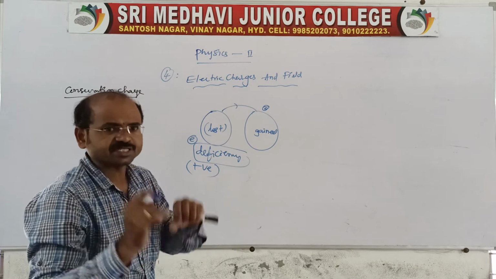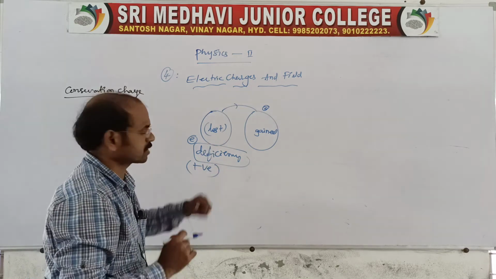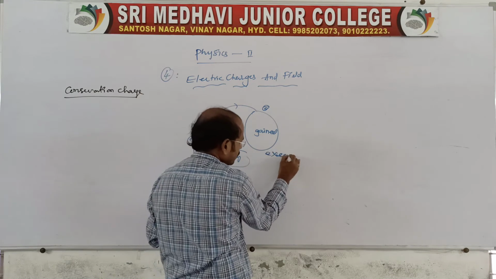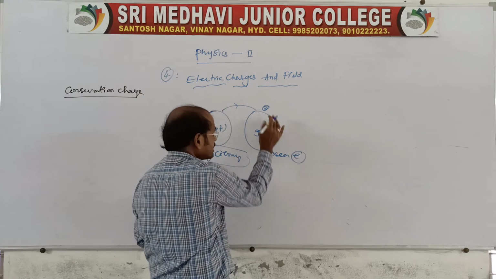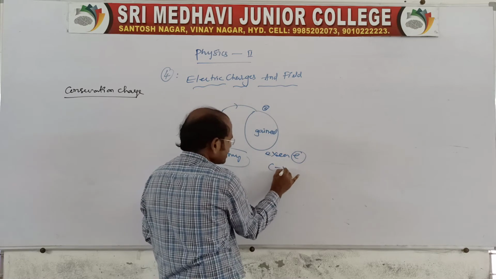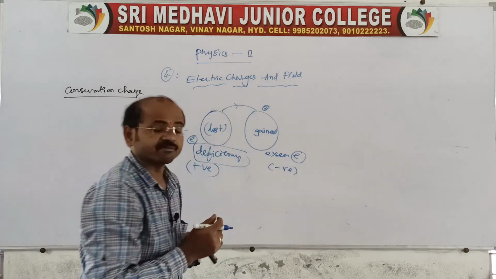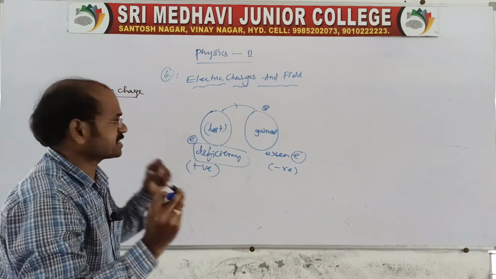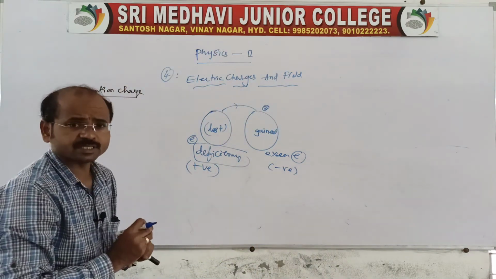If there is a deficiency, we call it positive, and if there is a gain of electrons, we call it an excess of electrons. When there is an excess of electrons, it is a negatively charged body. Excess means negatively charged; deficiency of electrons means positively charged body.